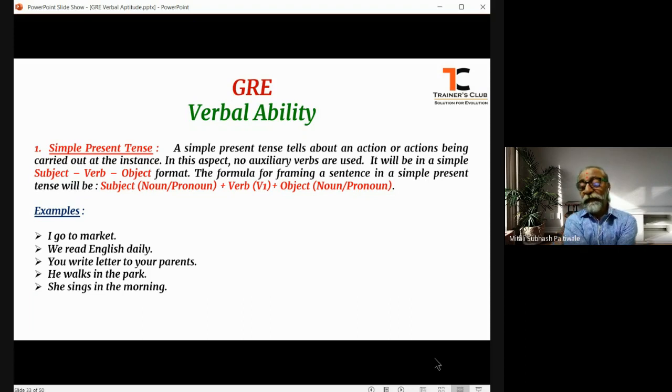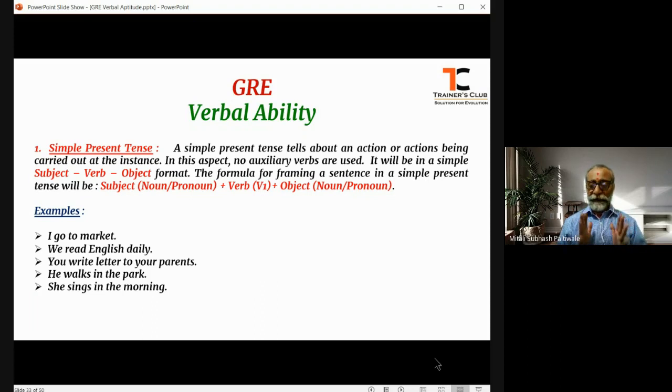They are the ones which make the agreement, or which bridge the relationship between the subject, that is the doer, and the verb, that is the action. So, my dear friends, it's always better you understand the part of speech verb very clearly so that you will understand the tense and its aspects easily.